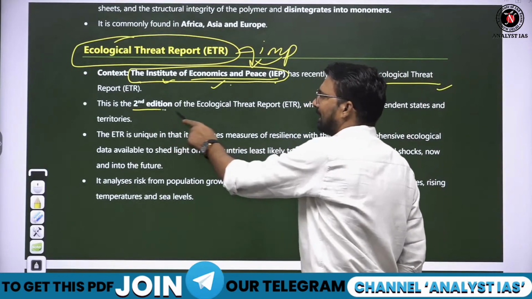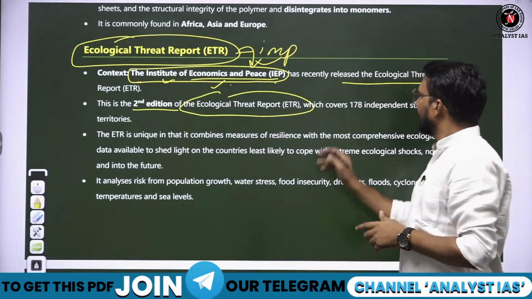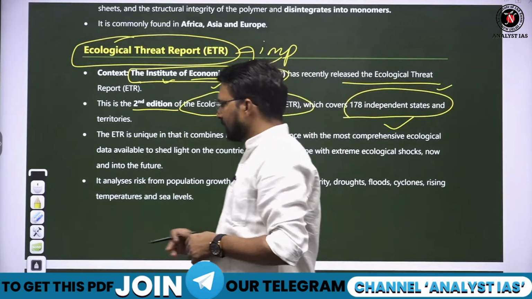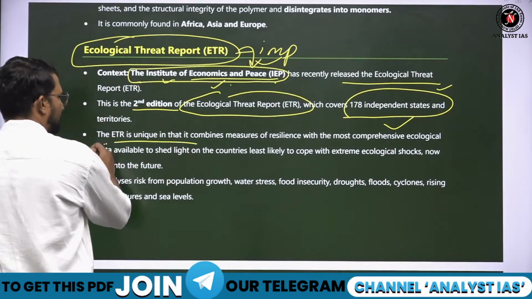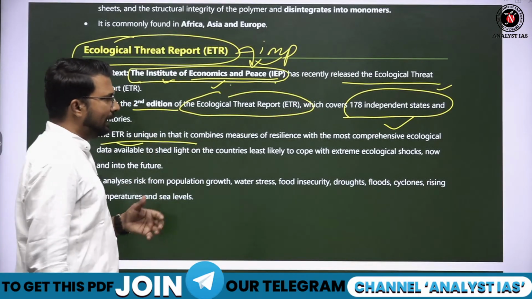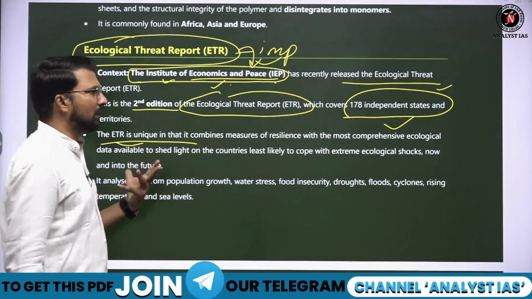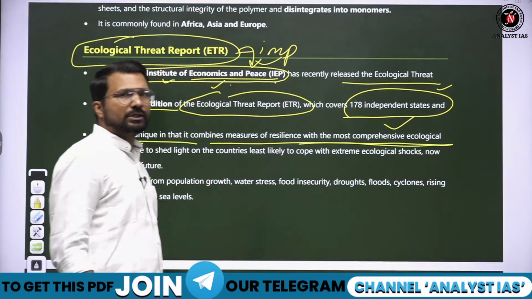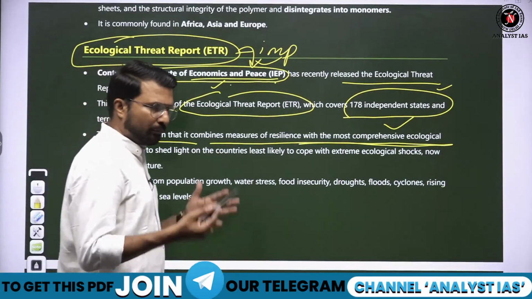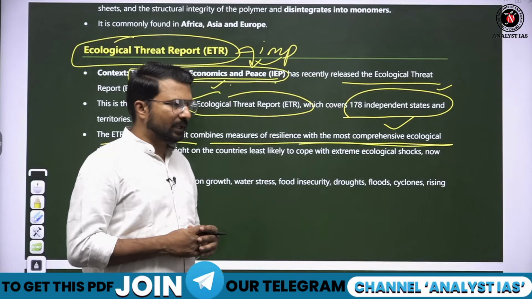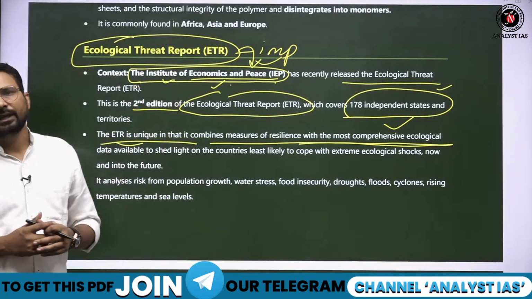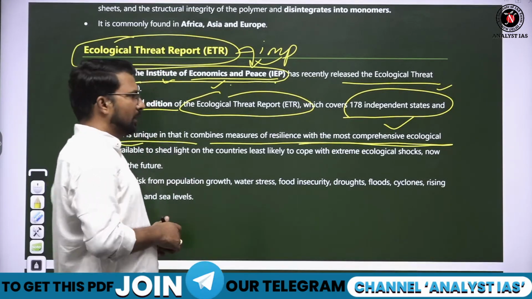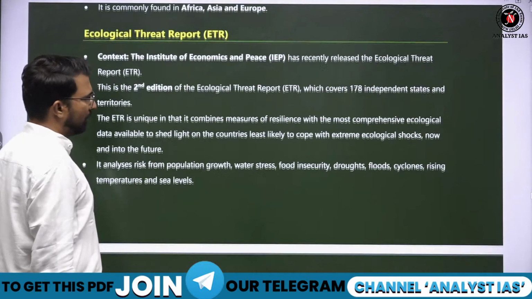Ecological threat report is produced by IEP, which has recently released this report, and this is basically the second edition of the ecological threat report, which covers 178 independent nations and territories. This report is unique because it combines economy and ecology. Right now Modi ji is also talking about the economy and ecology together. We have to make a stronger economy, but in such a way that it does not affect our ecology. Fine. So growth भी और ecology का protection भी.